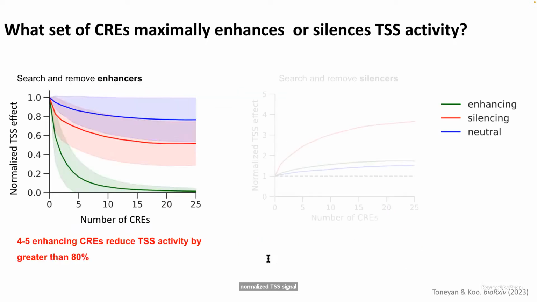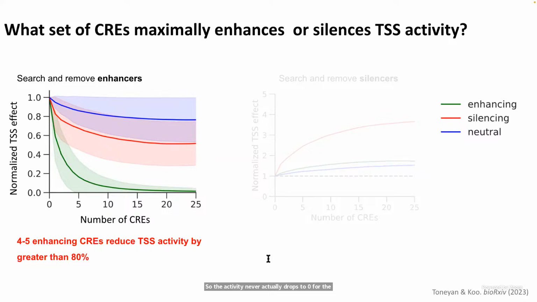And here are the average results of the greedy search for enhancers, again, for those 3 sequence categories that I defined earlier. In enhancing context sequences in green, on average, perturbing 4 to 5 Crees is necessary to reduce the TSS signal by more than 80%. Interestingly, even the silencing and neutral contexts contain enhancing Crees, but they don't have the same kind of effect on their respective TSSs, so the activity never actually drops to 0 for those sequences.